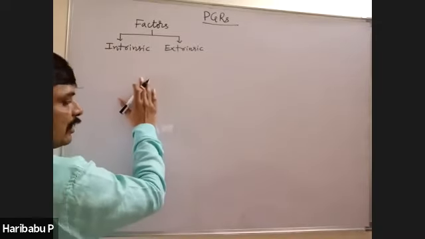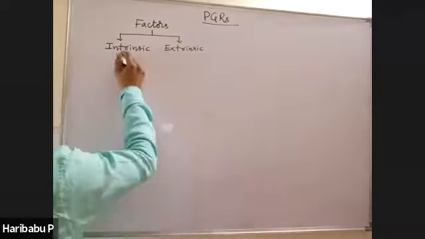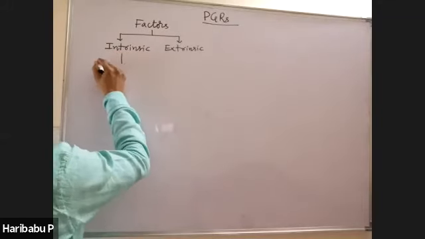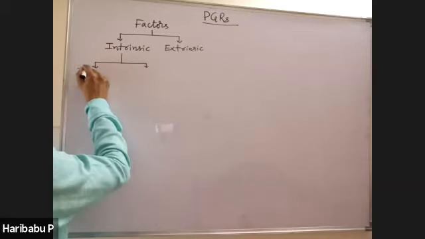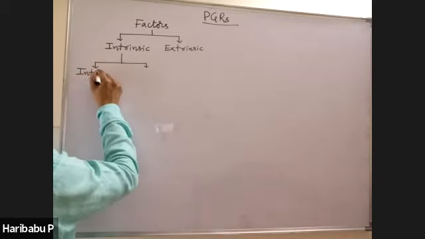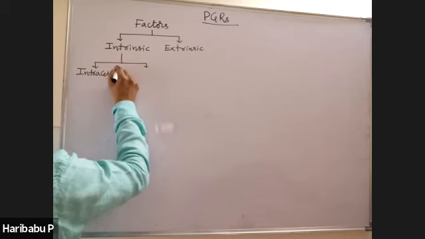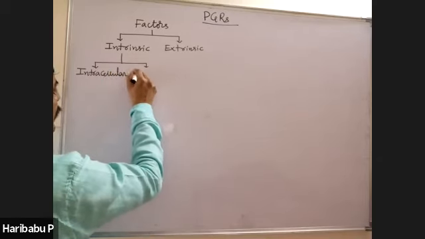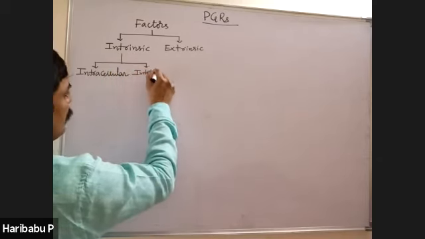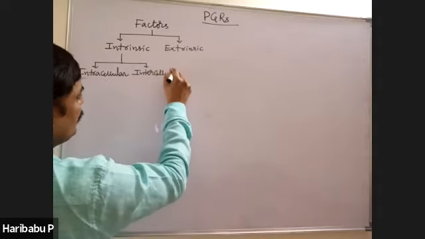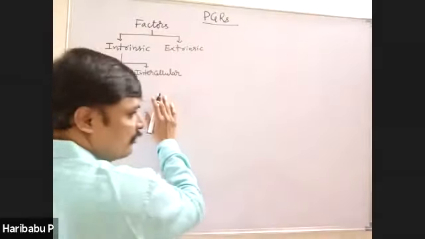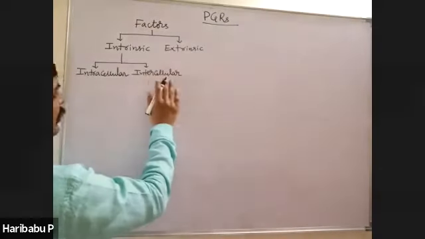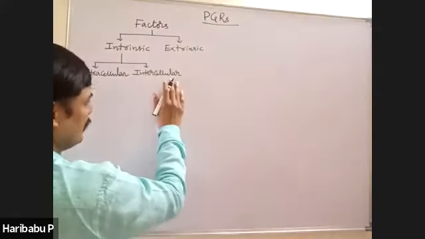Intrinsic factors are nothing but internal factors. They are divided into two types, namely intracellular intrinsic factors and intercellular intrinsic factors, right?